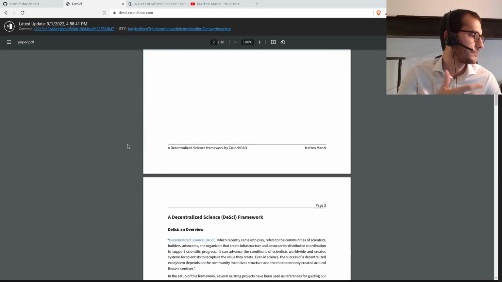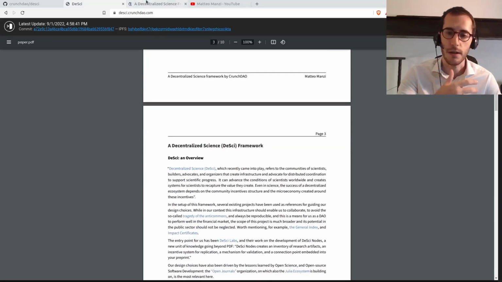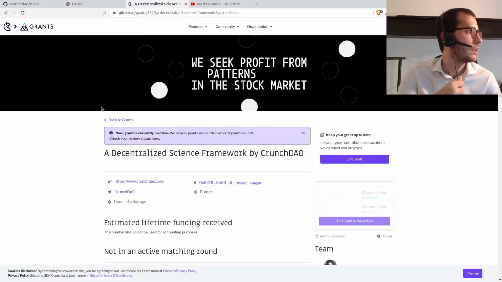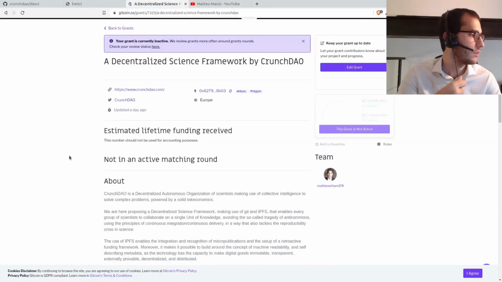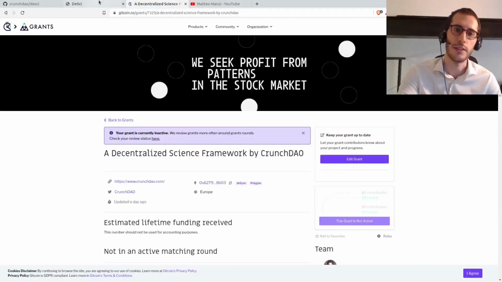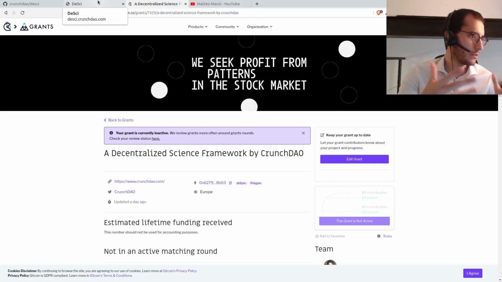It's worth mentioning that this is also part of the 15th round of Gitcoin, the first one including decentralized science in it. So it's an exciting moment to see how the technology, and also the market and the culture, is shifting towards understanding the need for these technologies in meta science.